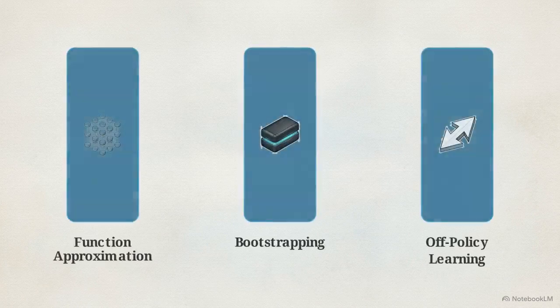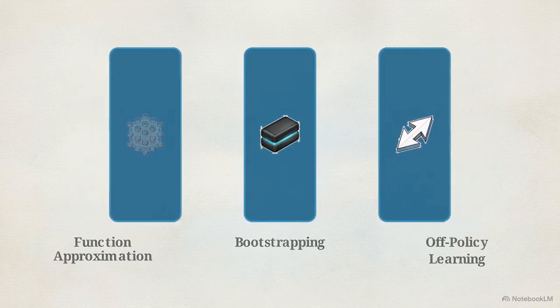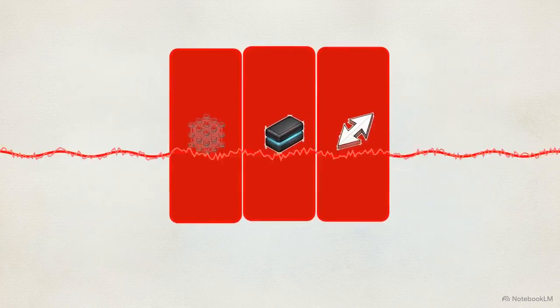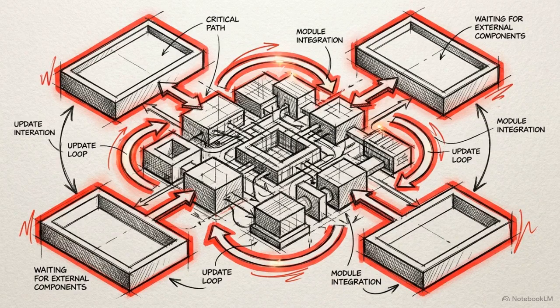Combine these three nonlinear and off-policy elements together into what engineers call the deadly triad, and the system is mathematically guaranteed to oscillate wildly and diverge. Deep Q networks are broken by design. They require massive external engineering interventions just to keep the training math from exploding.